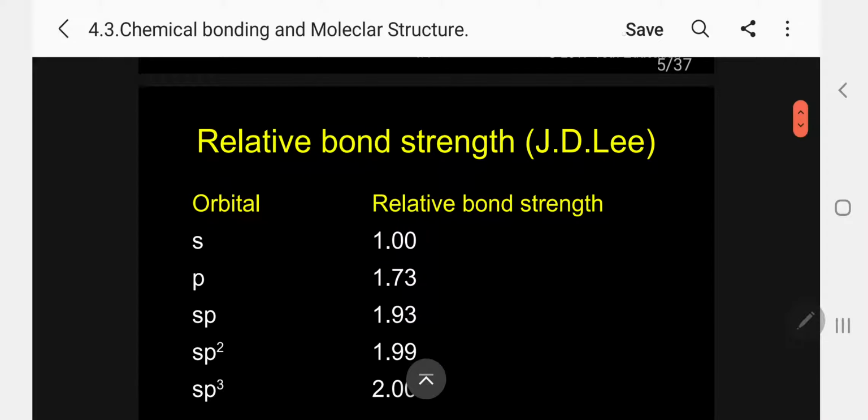Now I am comparing the relative strength. This is not available in your book. This is available in J.D. Lee. Normally we follow this for BS and MSc level. This is just for comparison.